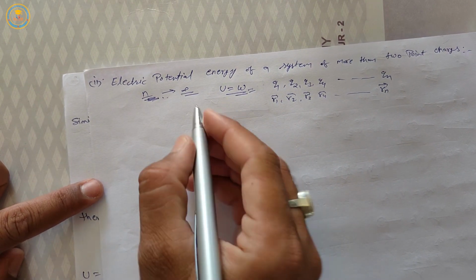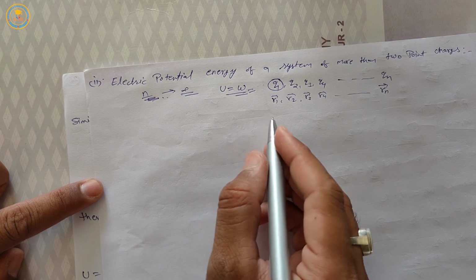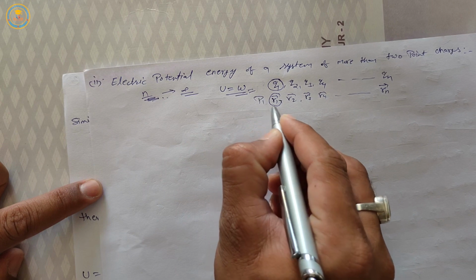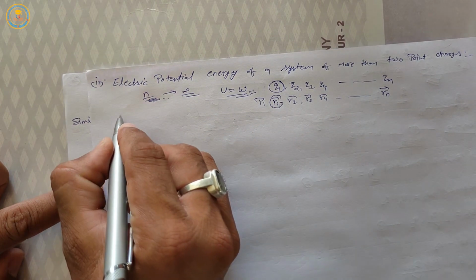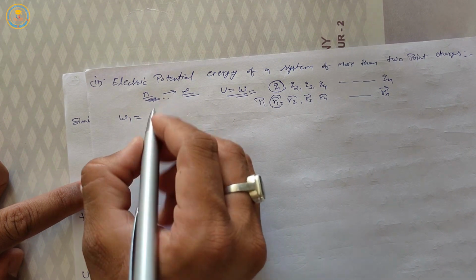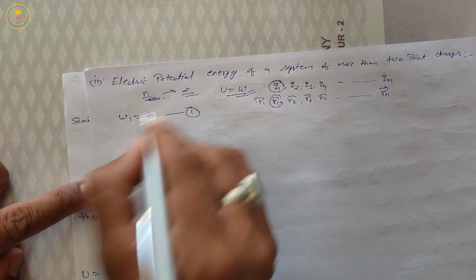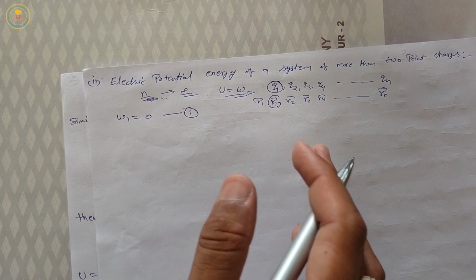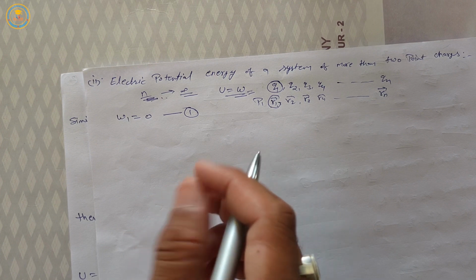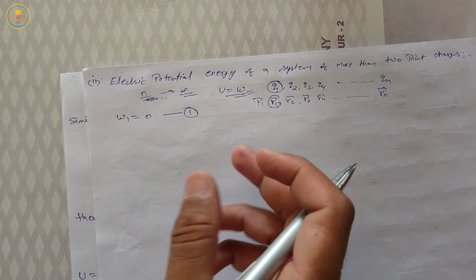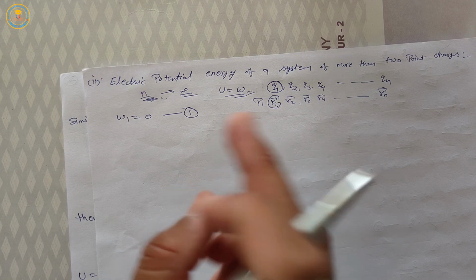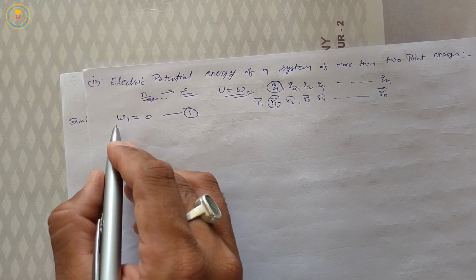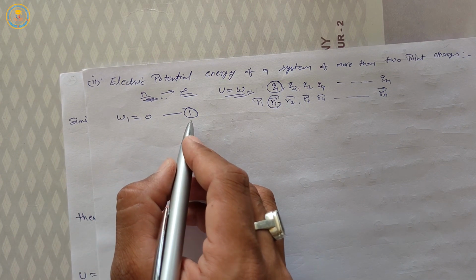If charge q1 is brought from infinity to position p1, meaning r1 vector, then the work done w1 will be 0. At initial condition, whatever charge is brought, the work done to bring this charge is always 0. It means for charge q1, work done w1 is equal to 0.